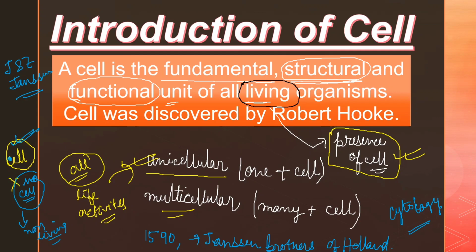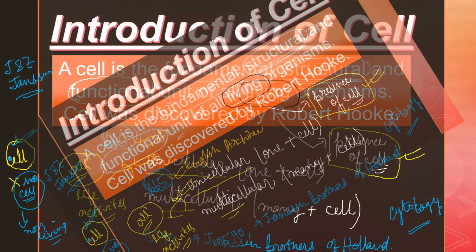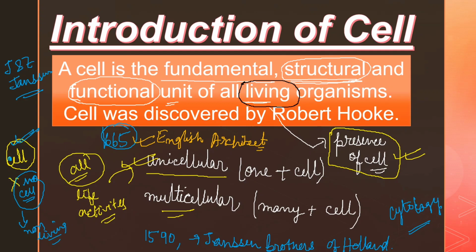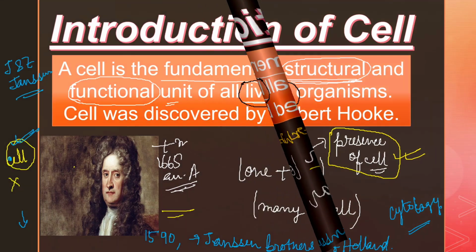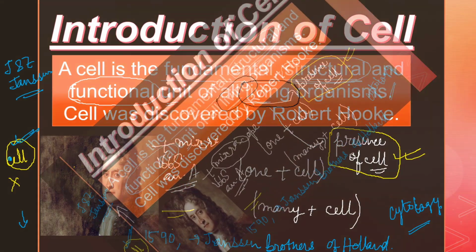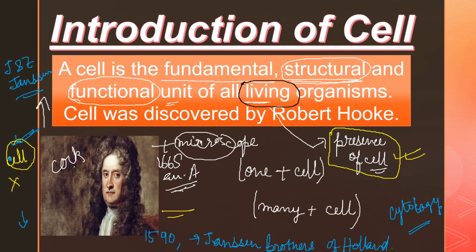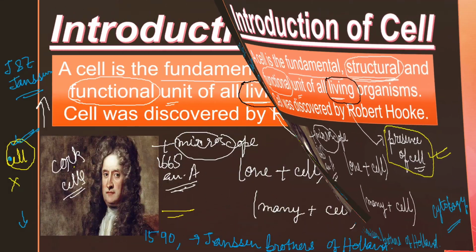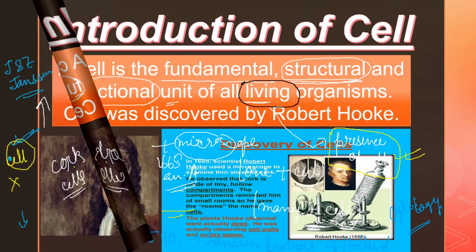Now, after this, in 1665, we all know about this date, right? What happened in 1665? An English architect, if you can name him, please name him in the comment section. The English architect whose name was Robert Hooke took the help of the microscope and first saw the cork cells. So this was the first discovery of the cell. Cell was discovered by Robert Hooke, right?